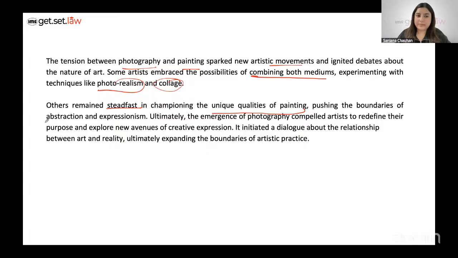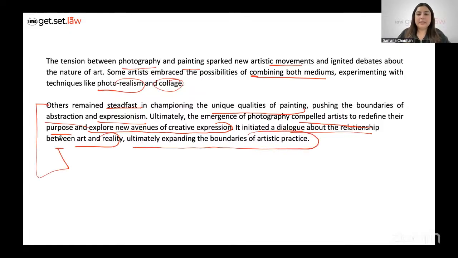Pushing the boundaries of abstraction and expressionism. Ultimately, the emergence of photography compelled artists to redefine their purpose and explore new avenues of creative expression, initiating a dialogue about the relationship between art and reality, and expanding the boundaries of artistic practice. So, when we read the concluding bit, I think the last paragraph captures the main idea quite well.